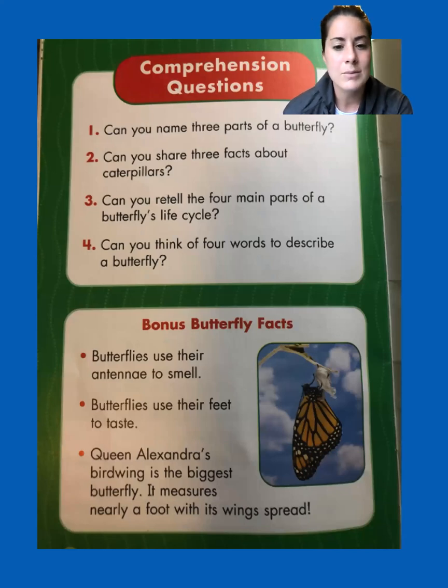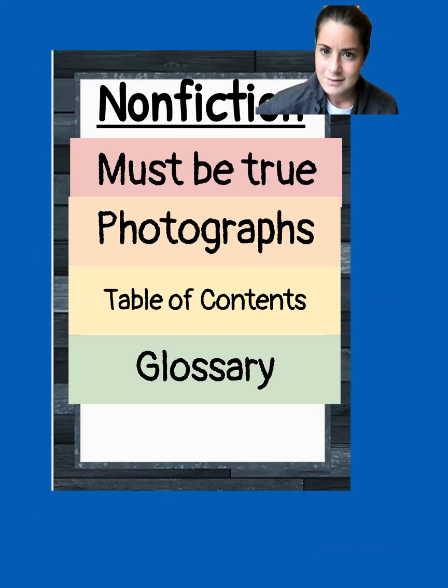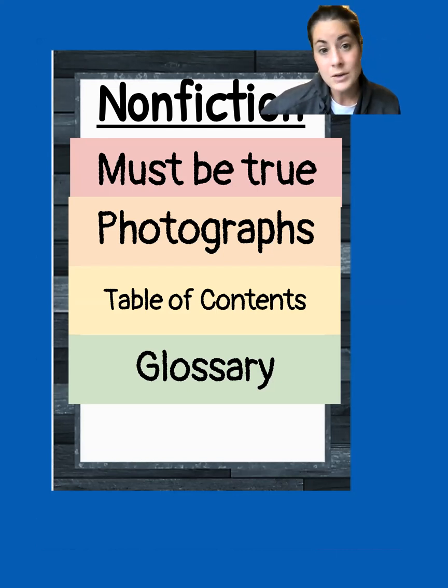Now, not every nonfiction book has that, but it's just more ways of teaching and learning about the topic, about butterflies. All right, so maybe you have some nonfiction books in your class or at home and you can see, does it have a table of contents? You know what that is now, right? It's the list of parts of the book, and it's usually in the front page or the second page right in the beginning. And then a nonfiction book, some of them have glossaries, right? A glossary is where all the words were that were the tough words, maybe the new words that you didn't quite know yet. You can look it up there and find out what it means.